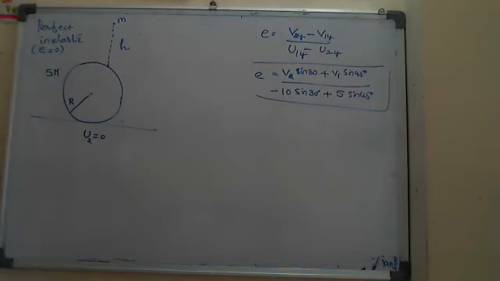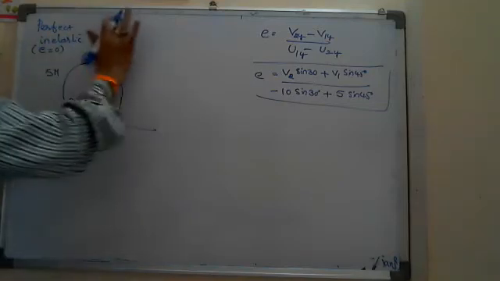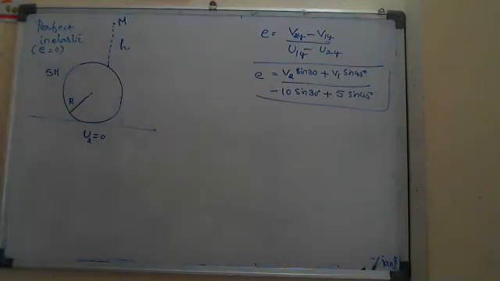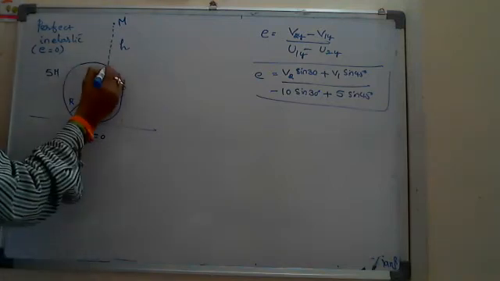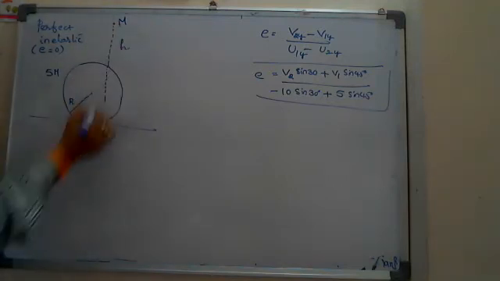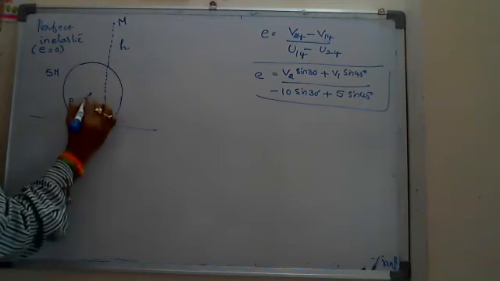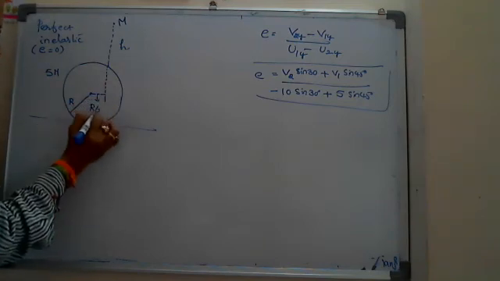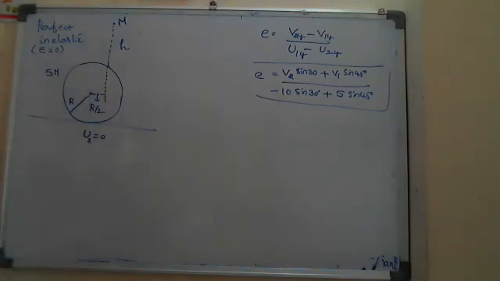What will be the velocity of the mass, small m, which is equal to, take it as capital M? It is actually striking along the line, along this line, from the center. The distance here will be some r by 2.